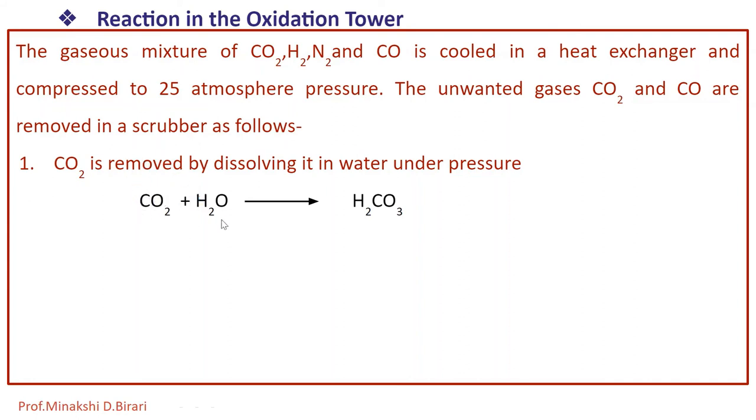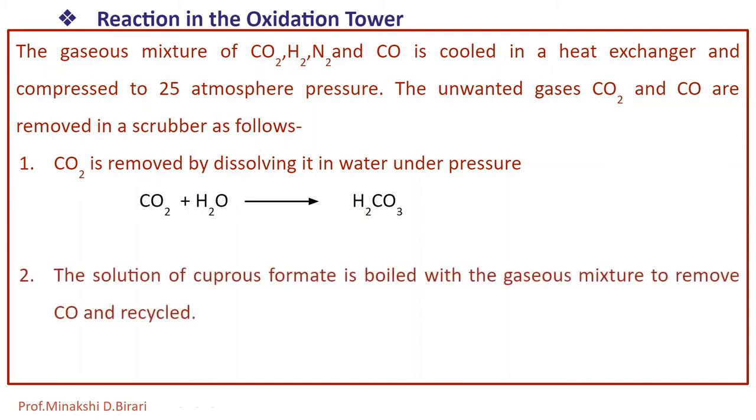CO2 is reacted with water. By dissolving it in water, there is the formation of H2CO3. So under pressure, CO2 is converted to H2CO3 by dissolving it in water. Then the solution of cuprous formate is boiled with the gaseous mixture to remove carbon monoxide, and recycled. So these are the reactions which occur in the oxidation tower.